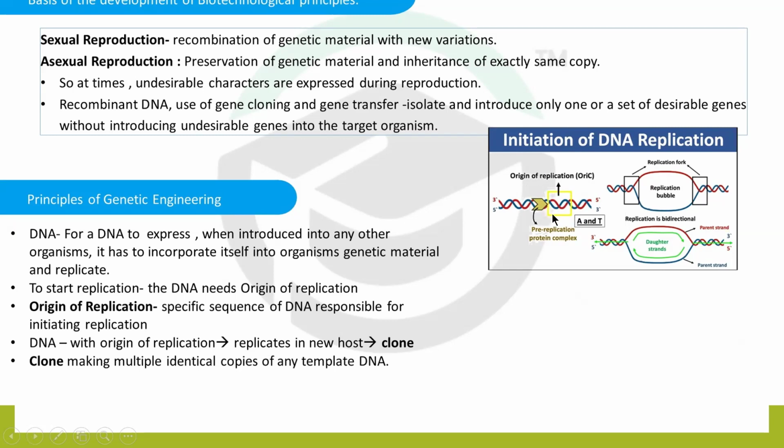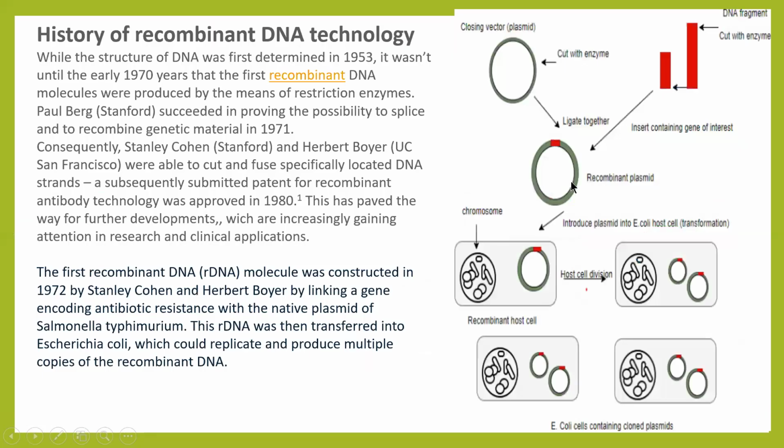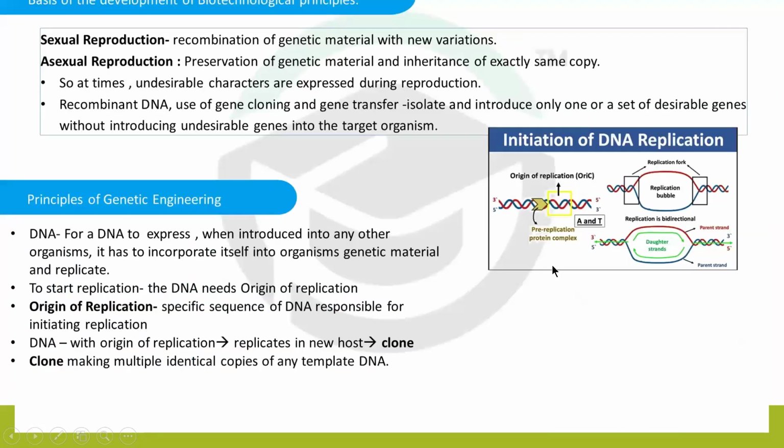To start replication, a specific place is needed, known as the origin of replication, a specific sequence of DNA responsible for initiating replication. The place from which replication starts is known as ori.